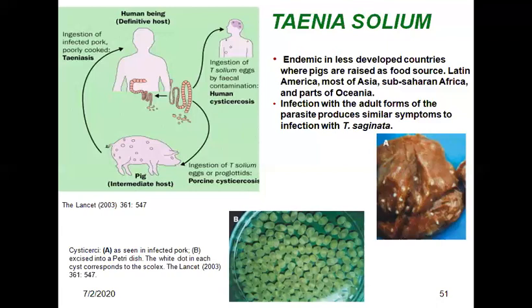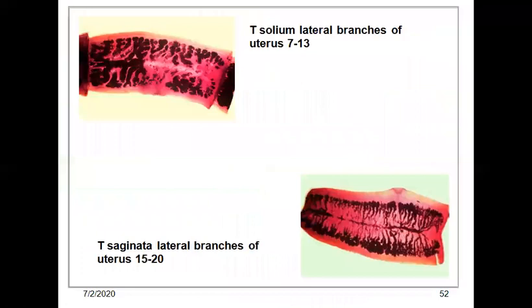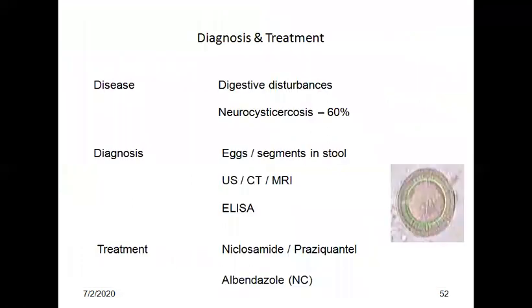Oncosphere has 6 hooklets surrounded by an embryonic core. Proglottids of Taenia saginata and Taenia solium can be differentiated by lateral branches in the uterus, accessory lobes, and expulsion of segments. Scolex can also be differentiated.